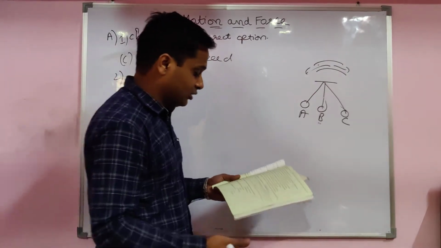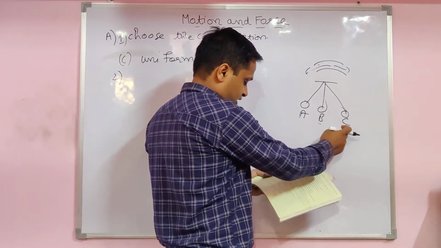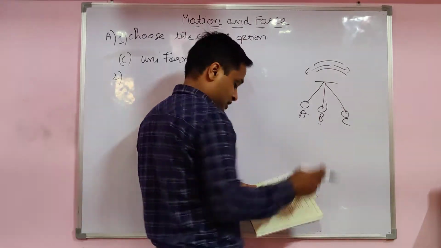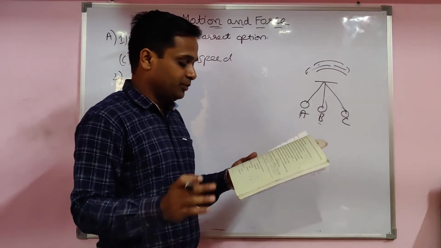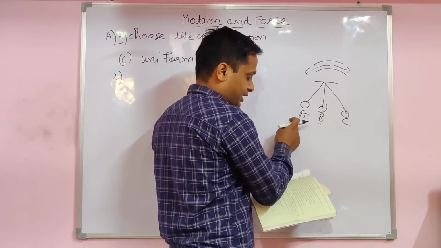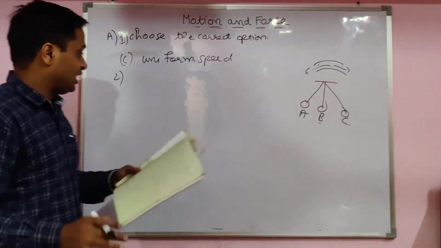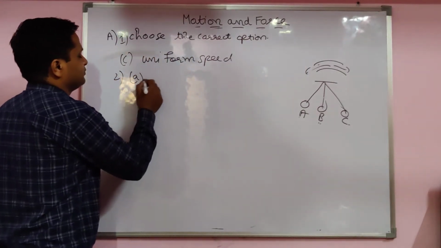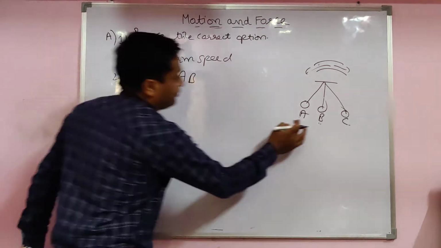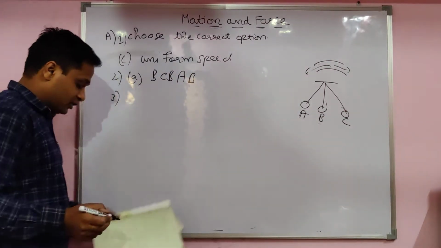But we have to see the other ones also. A, B, C, not complete. Half oscillation only. B, C, A, no. B, C, D only. C option, D option. C option also not. A, B, C, C, B, A. But here A, B, C, A, B, C. So D answer is also wrong. The answer is E only. That was B, C, D, A, B. Complete oscillation is there.